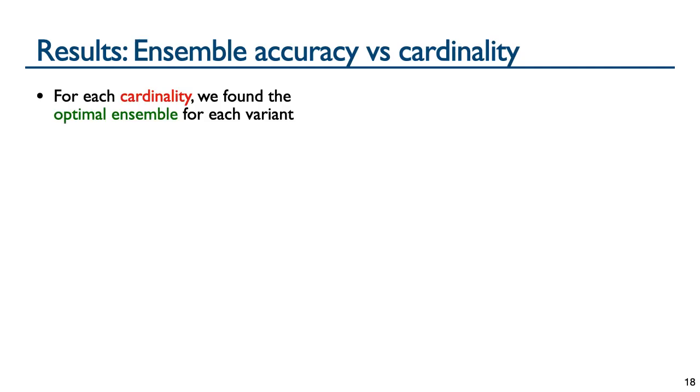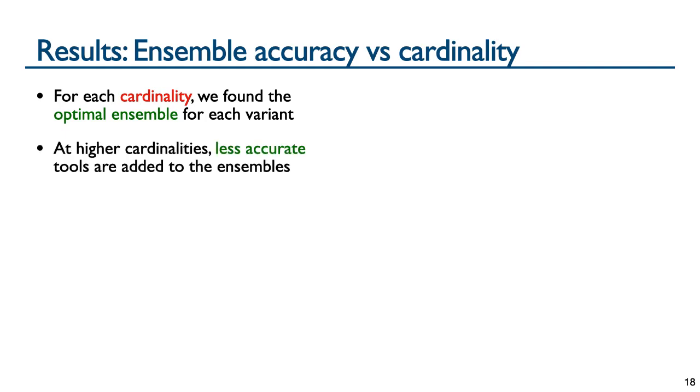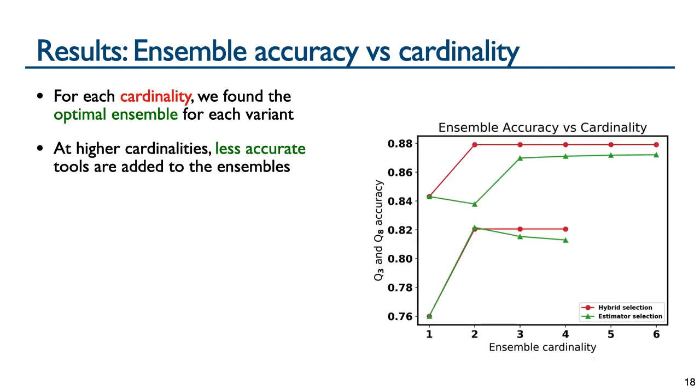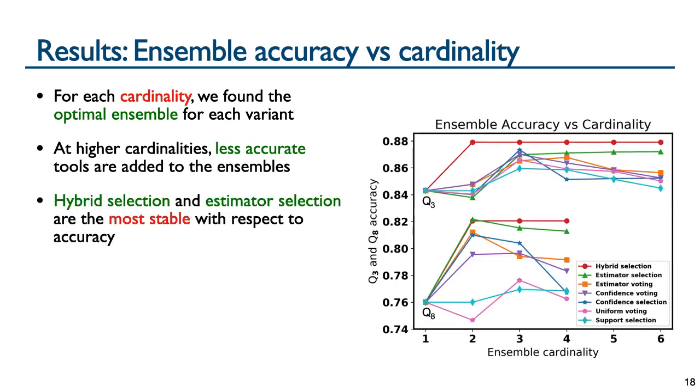We found the optimal subset of tools at each cardinality for each variant. Note that at higher cardinalities, this adds less accurate tools to the ensembles. The figure shows the Q3 and Q8 accuracy for increasing ensemble cardinality, with Q3 above and Q8 below. We plot the accuracies for the two best ensemble variants, with hybrid selection in red and estimator selection in green. Notice that these methods roughly improve or remain stable as cardinality increases.